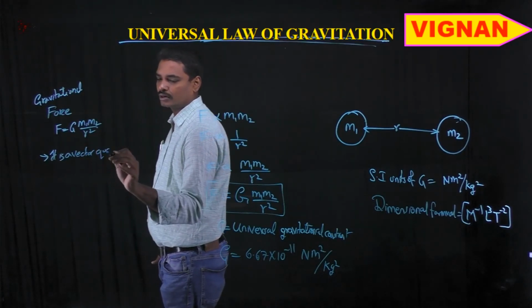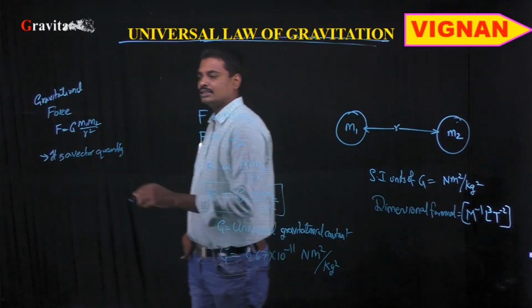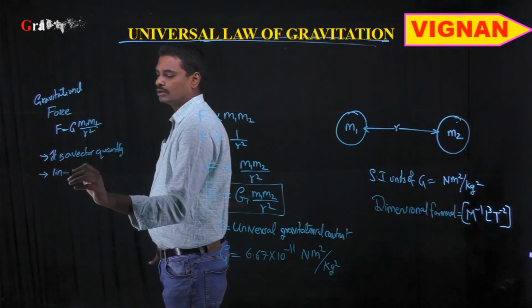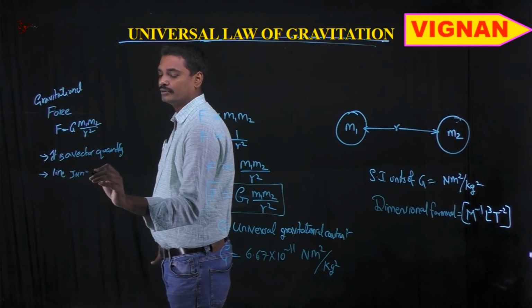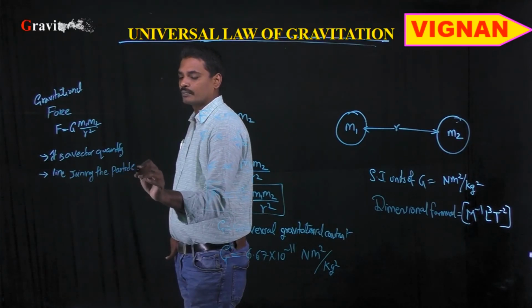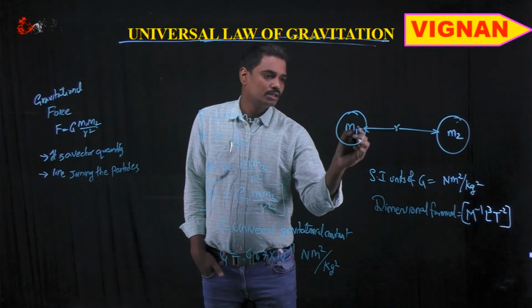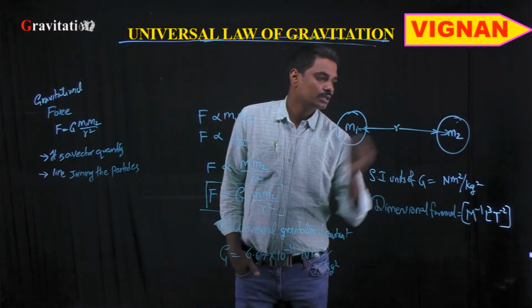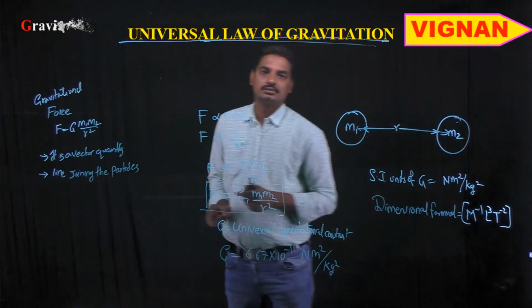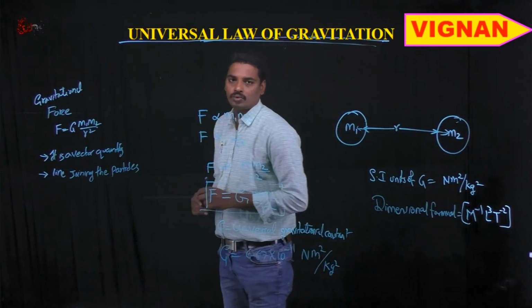It is a vector quantity, and it always acts along the line joining the two planets or the particles. Remember students, this distance r is from the center of mass, not from the surface. The distance between the two planets or the two particles is measured from the centers of mass. We need to calculate this r from the center of mass of the two particles.